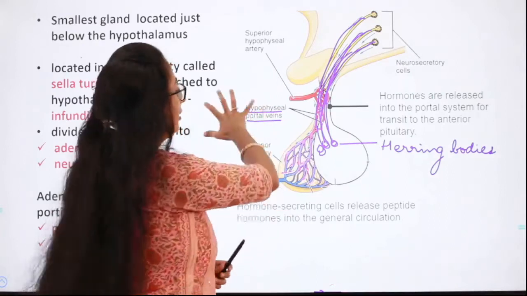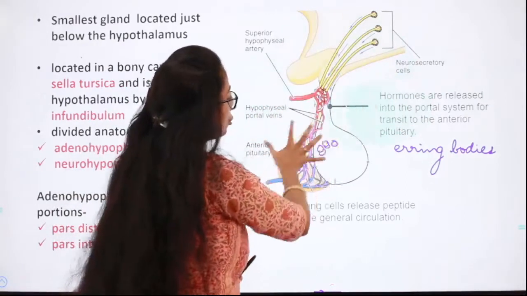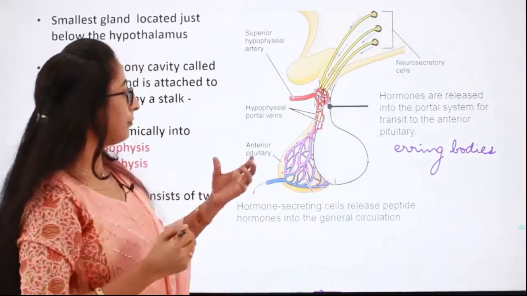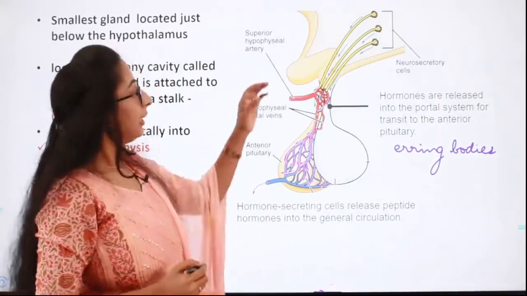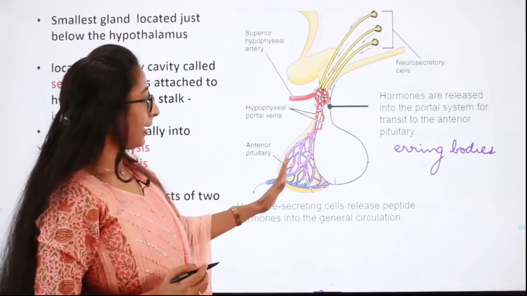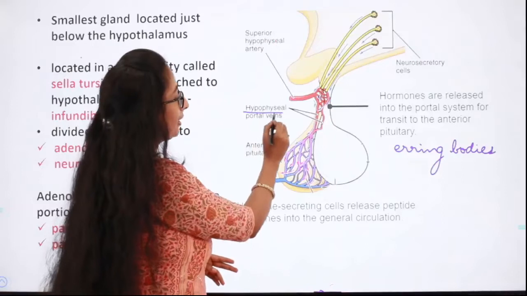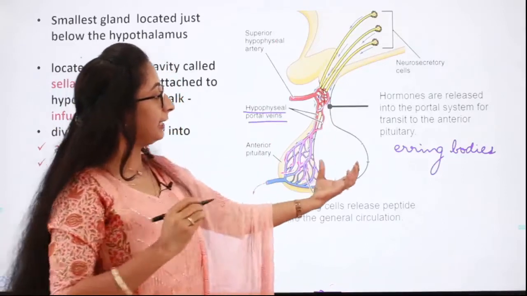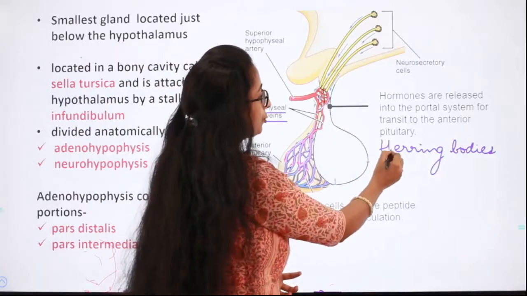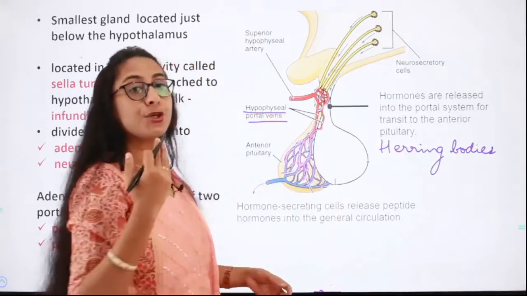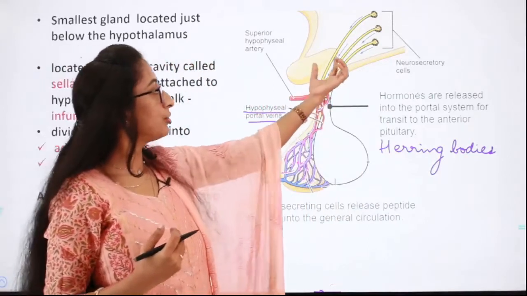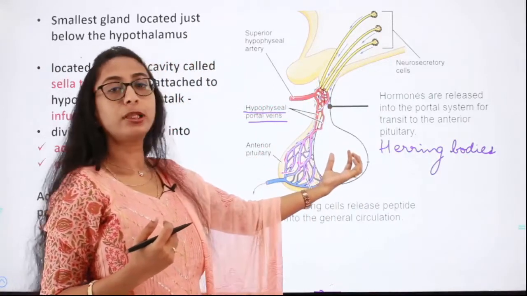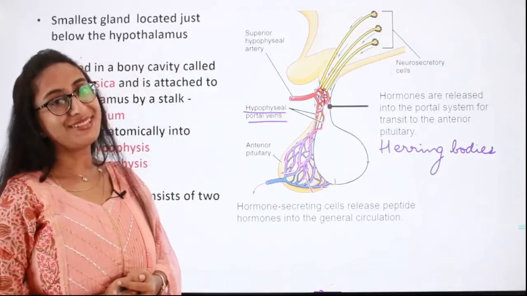Fine. So did you understand how the hypothalamus is connected to the pituitary gland? The hypothalamus is connected to the anterior pituitary through the hypophyseal portal veins, and it is connected to the posterior pituitary through the neurosecretory cells. The axon terminals of the neurosecretory cells connect with the posterior lobe of the pituitary gland.